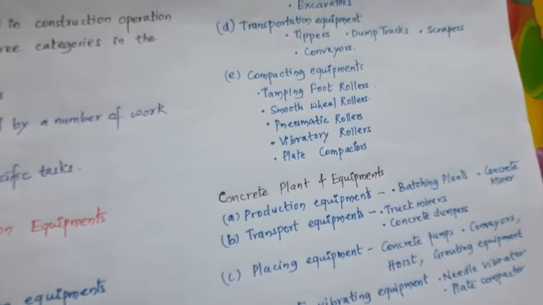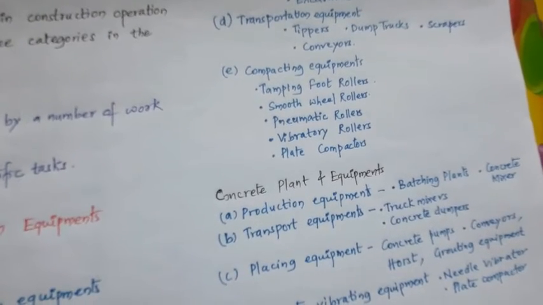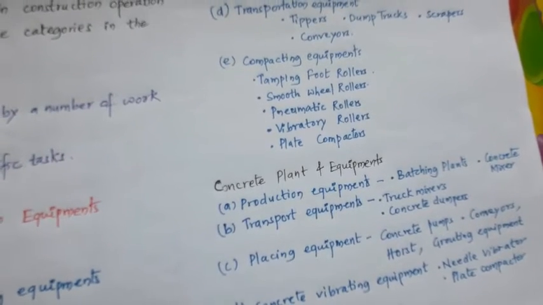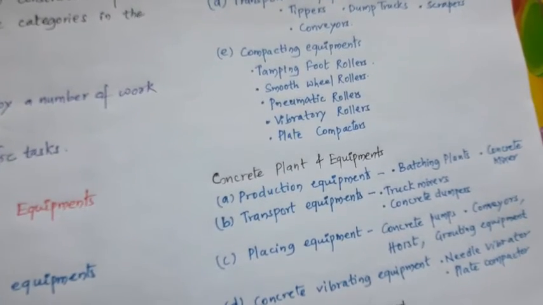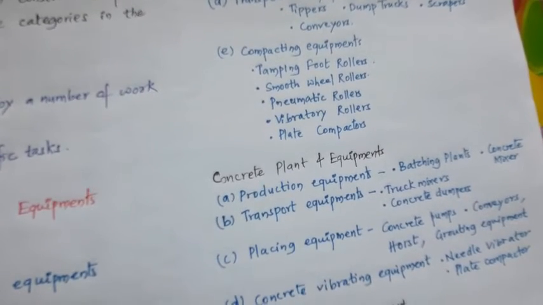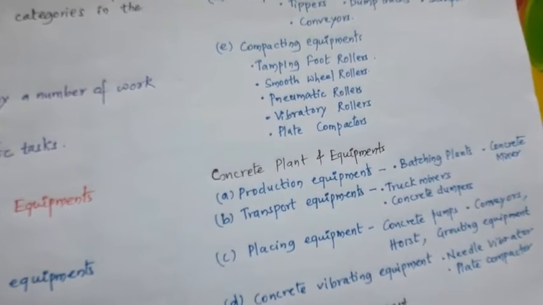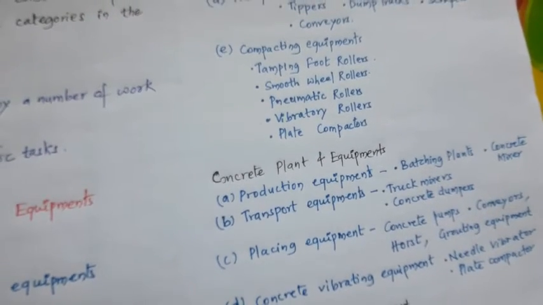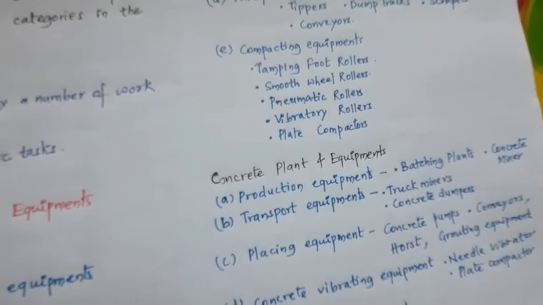You can find conveyors in an aggregate crushing yard. Compaction equipments will be tamping foot rollers, smooth wheeled rollers, pneumatic rollers, vibrating rollers, plate compactors. These you see many times at road construction sites and all.